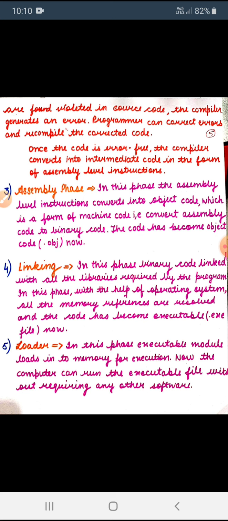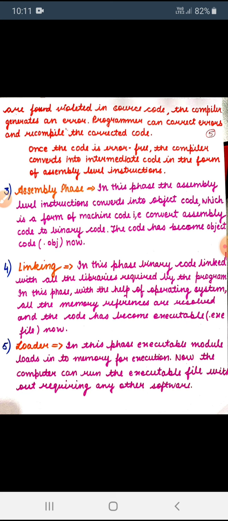The third phase is the assembly phase. In this phase, the second phase gives the assembly level instructions. This phase converts these assembly level instructions into machine code. The most important thing is the assembly code to machine code. Machine code may also be called the object code. Object code means the code in the form of machine language, that is 0 and 1.